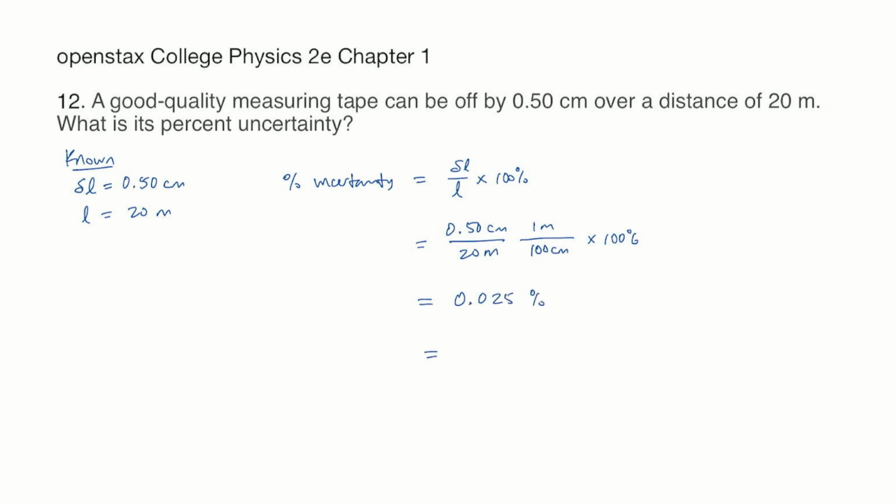Note we can also write this as 2.5 times 10 to the minus 2%. And that is what we needed to find. That's the percent uncertainty in the measuring tape.